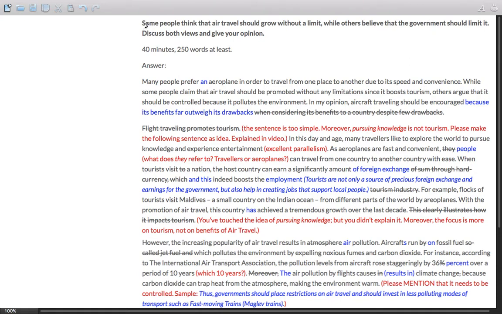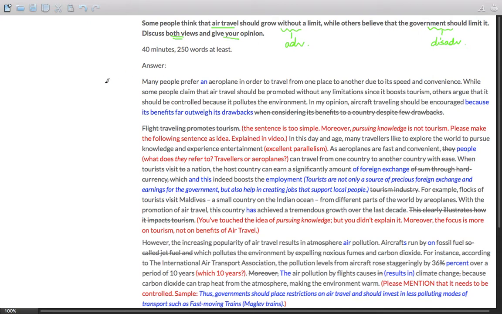The topic today is: some people think that air travel should grow without a limit, while others believe that government should limit it. Discuss both views and give your opinion. So it's basically growing without limit. These are the advantages, and that government should limit it, these are the disadvantages, merits and demerits. Though it is not written as advantages and disadvantages, basically you have to think on those lines.